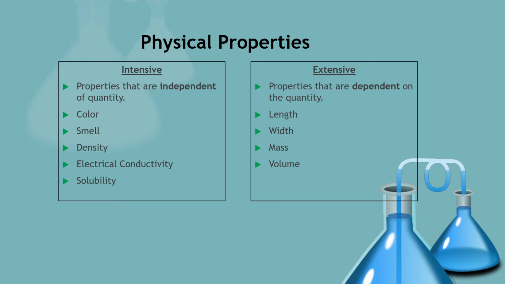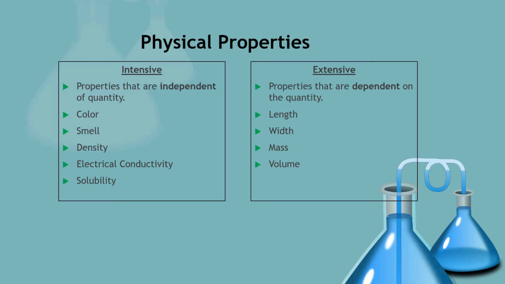So let's say if we have a bar of gold versus a few specks of gold, it doesn't matter how much, it's going to have the same color, it's going to have the same smell and density, and it's going to have the same electrical conductivity regardless of if we have a lot of gold or a little bit of gold. And that same is true for every compound.